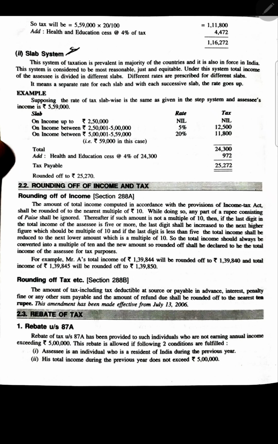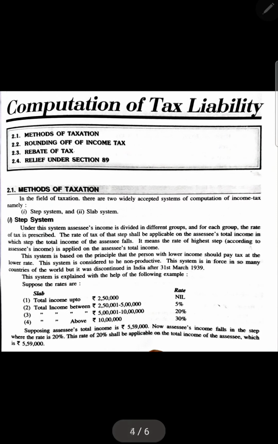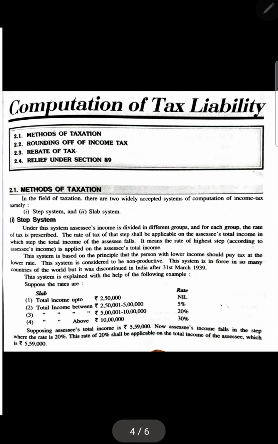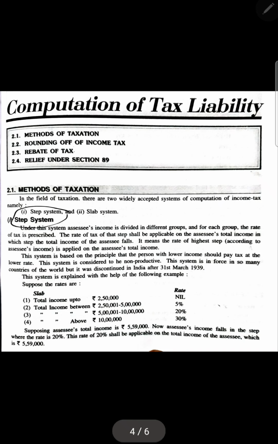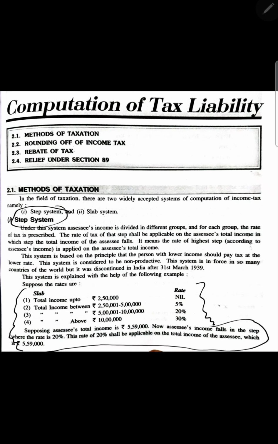As far as the step system is concerned, with this example you have to understand what the step system is, and I'll explain with the sum on the next page.